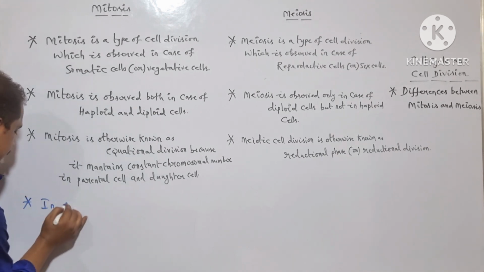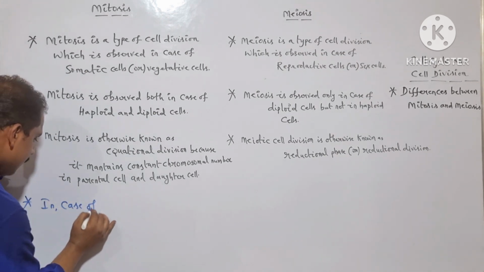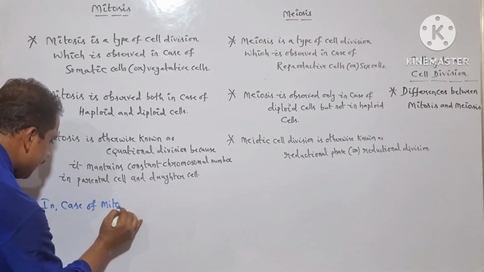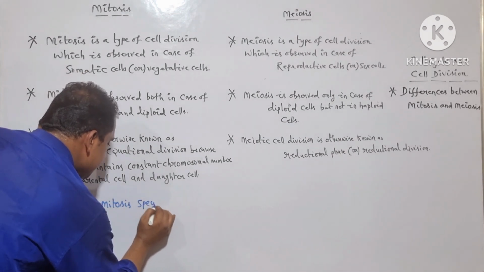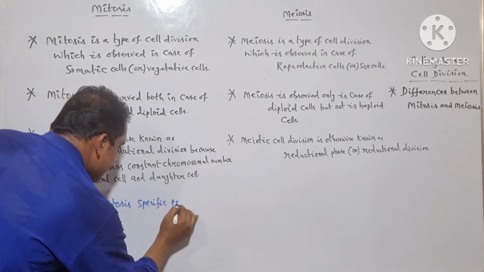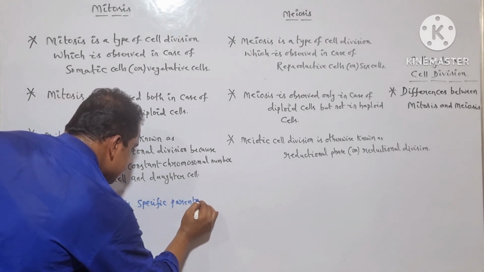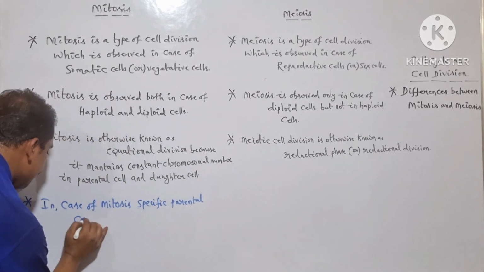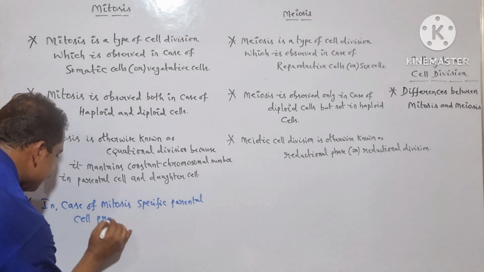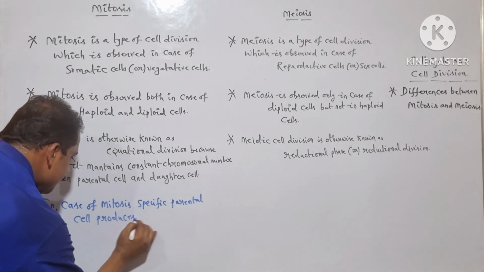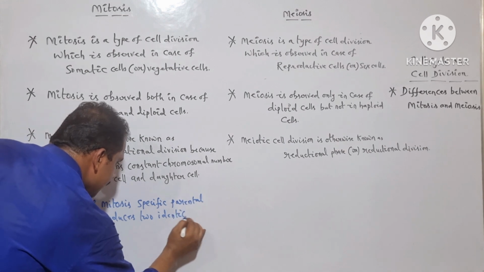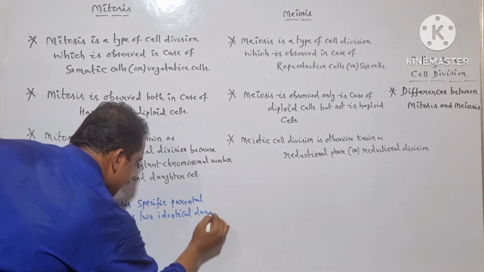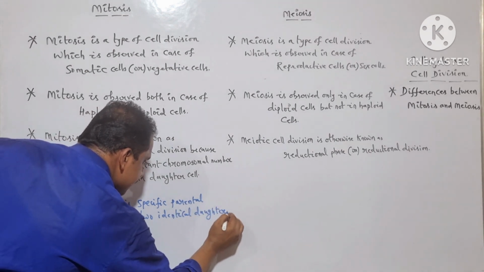In case of mitosis, the parental cell produces two identical daughter cells.